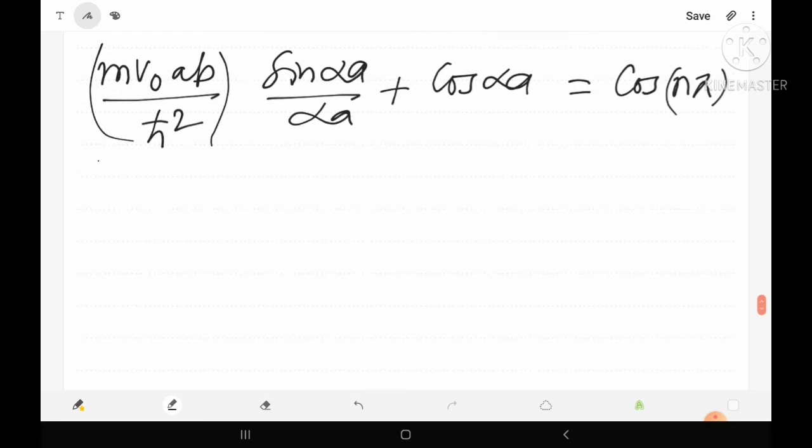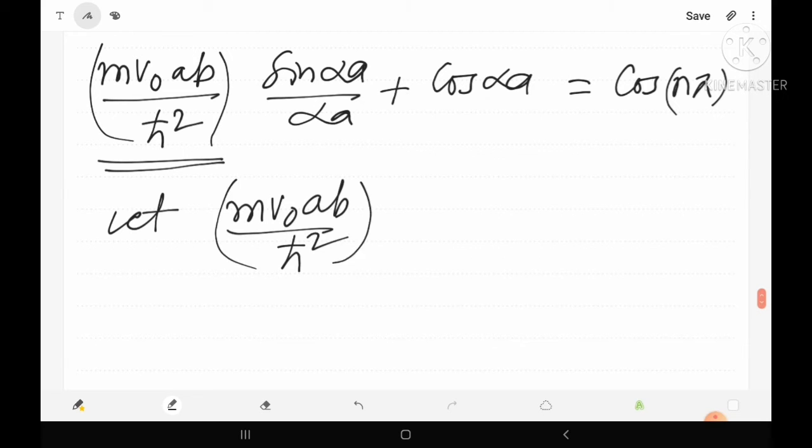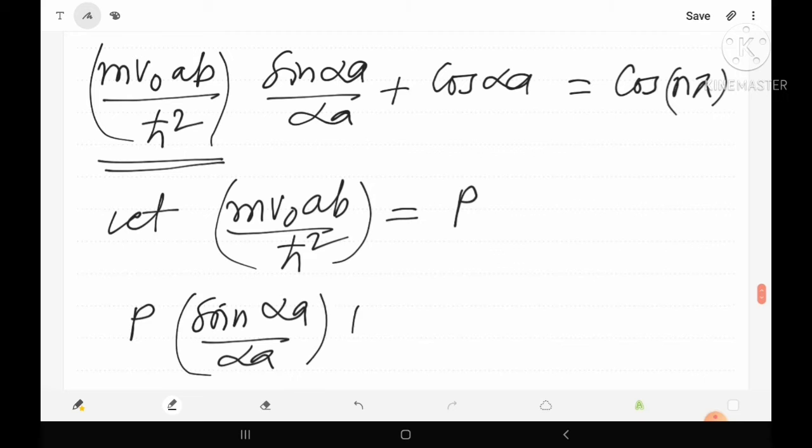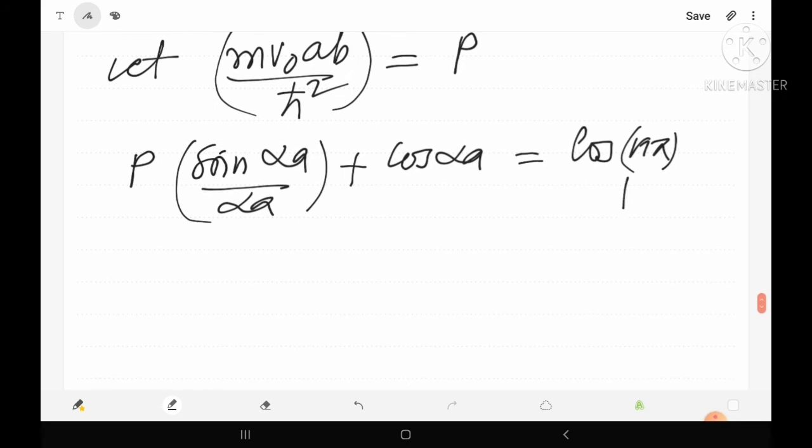So obviously, suppose it is a constant and suppose its value is, let mV0 a upon h cross square be considered as a quantity P. Substituting this value, we have P sin alpha a upon alpha a plus cos alpha a is equal to cos n pi, and we know the value of cos n pi is either 1 or minus 1.